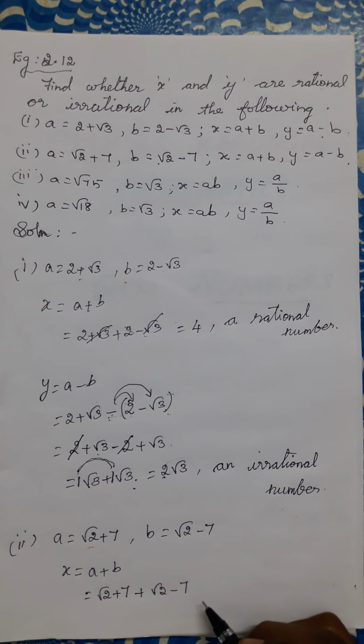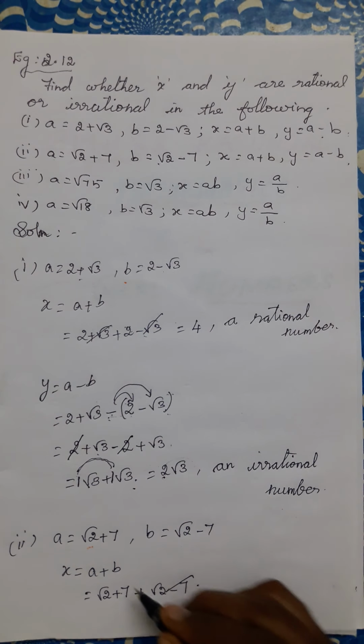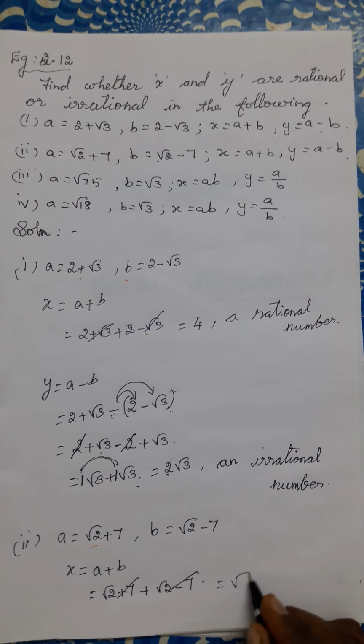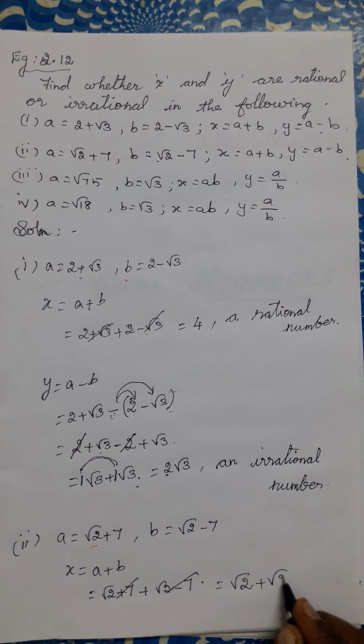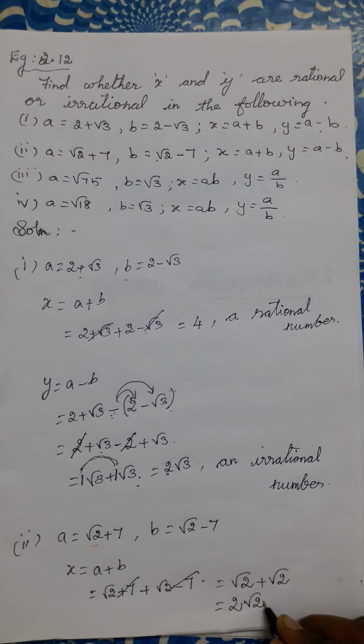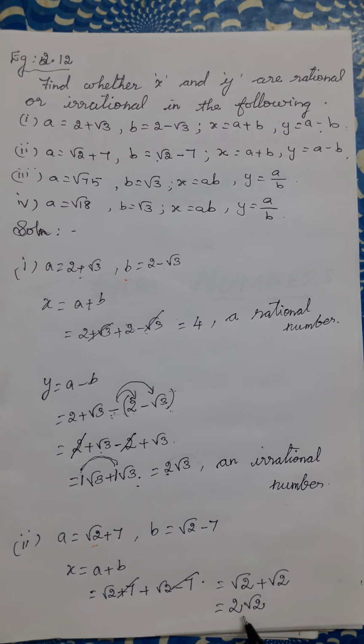Can we cancel anything? Yeah, plus 7 minus 7, so 0 will be there. Remaining root 2 plus root 2, which means 2 root 2. 2 root 2 is an irrational number. The product of a rational and an irrational number together is an irrational number.